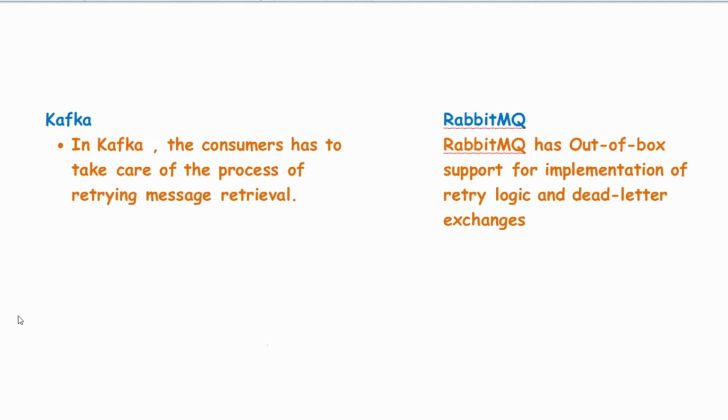In Kafka, it is the consumer's duty to take care of retrying the message retrieval in case of any issue. So while consuming the messages from the Kafka broker, if there is any issue in the process, the consumer has to have the supporting logic to ensure that the process is resumed and the message retrieval is retried again. Whereas RabbitMQ has out-of-box support for implementation of retry logic and dead letter exchanges.